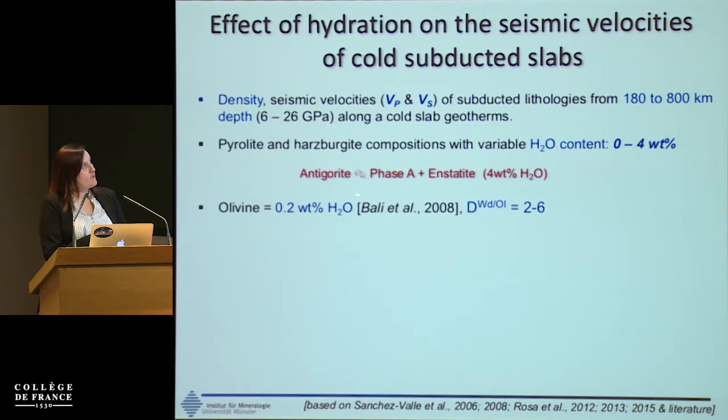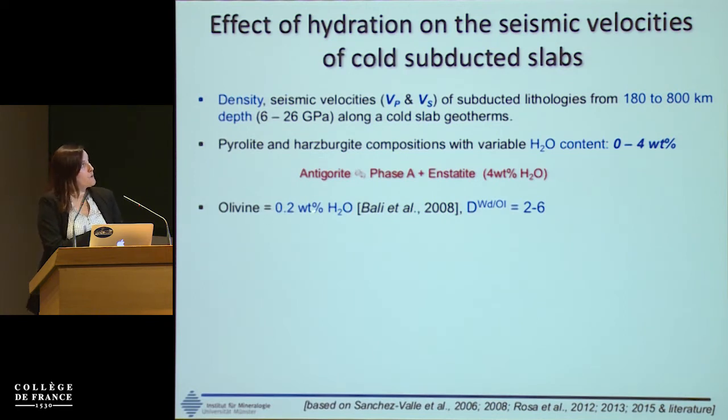So the assemblage of phase A plus enstatite carries 4 weight percent of water. So when you start subducting the slab, if it's hydrated, because the water released by antigorite is caught by this assemblage, you have the upper water content in the slab. Now the question is how we distribute the water between phases. So we need to make some assumptions.